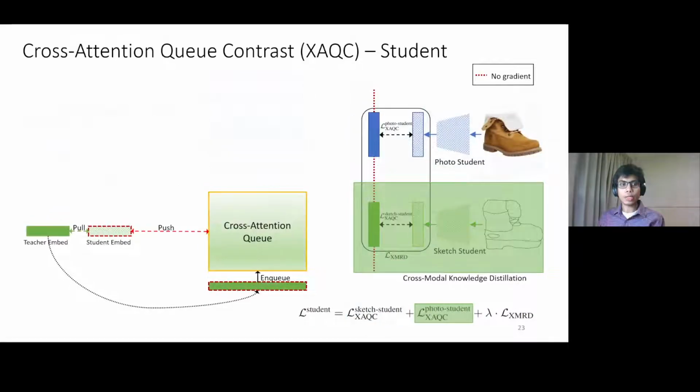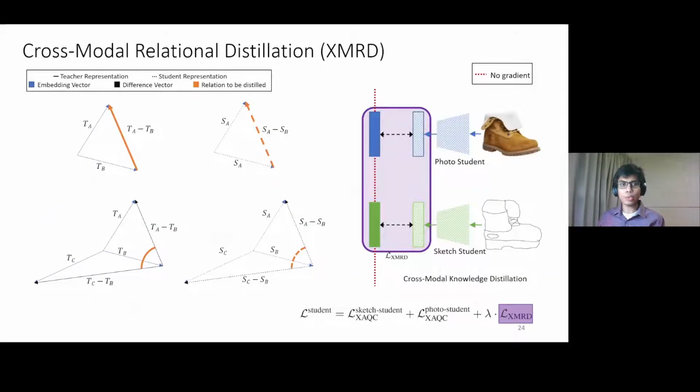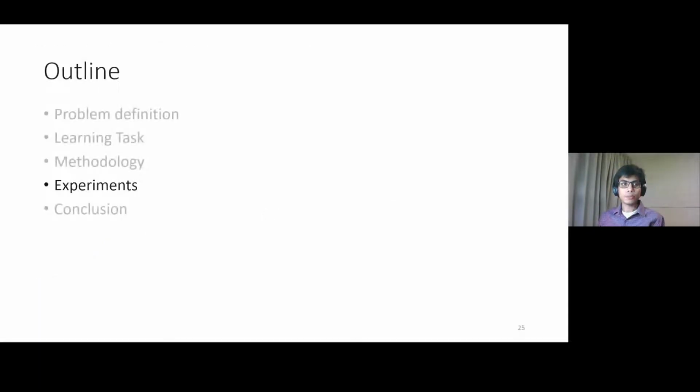And we do this separately for the individual modalities. In the relational component, we maintain geometric invariants like distances and angles between the representation spaces of the teacher and the student.